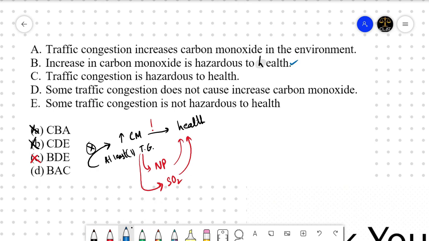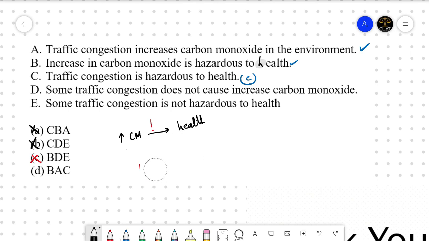B, A and C is a conclusion. B says that increase in carbon monoxide is hazardous to health. A says traffic congestion increases carbon monoxide in the environment.